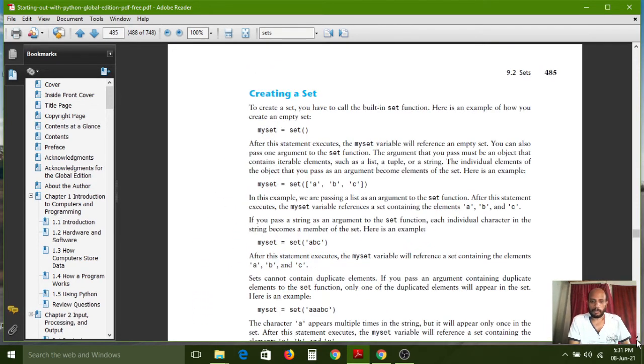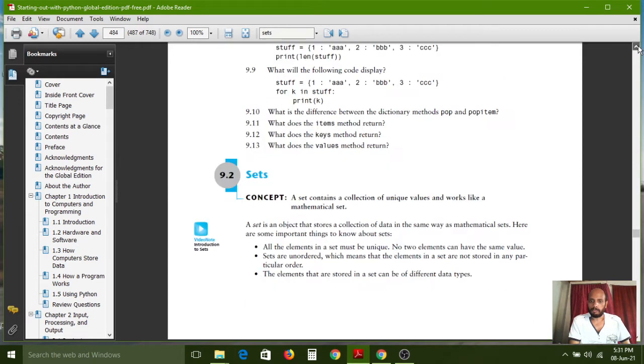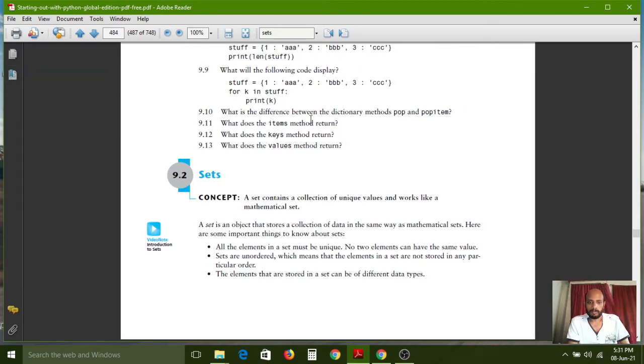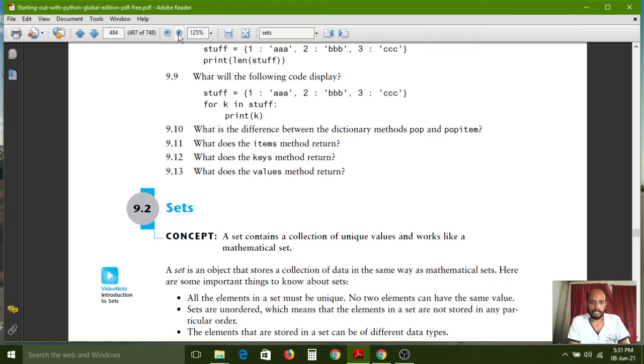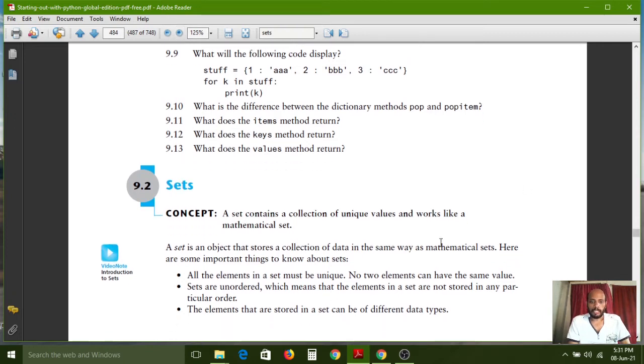Here the sets concept is there. Carefully observe: a set contains a collection of unique values. Now I am increasing the zoom so that it is properly visible. A set contains a collection of unique values and works like a mathematical set.